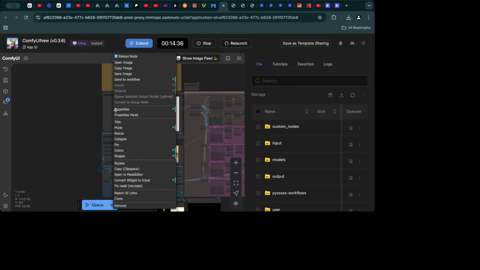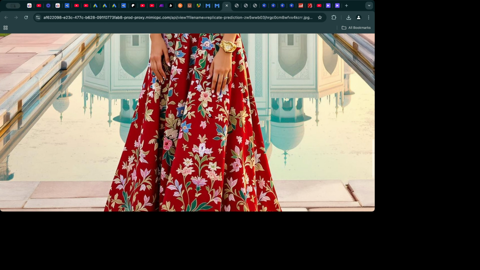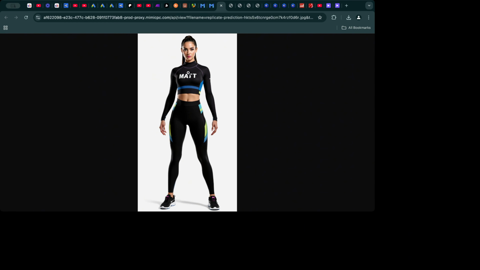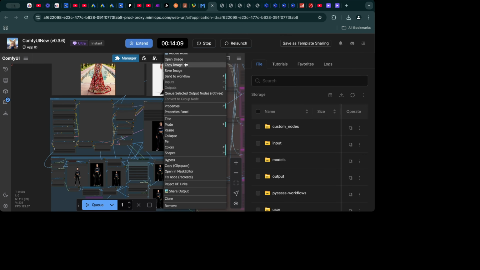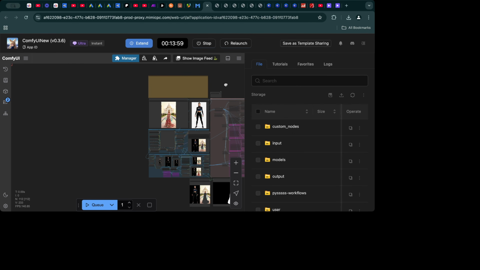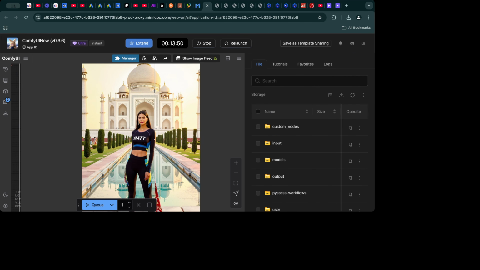Before we wrap up, let's recap the key points we covered today. We started with an overview of the workflow interface, organizing and preparing our subject and clothing images. Next, we discussed the essential models and how to load them to ensure smooth processing. We crafted detailed prompts to guide the AI and explored the importance of parameters like seed value, resolution, and steps to refine results. We also compared auto-masking and manual masking, highlighting when and why to use each method. Finally, we looked at troubleshooting common issues and enhancing the final image.